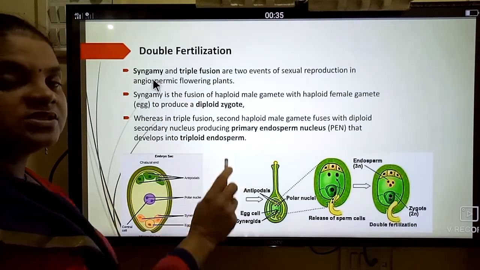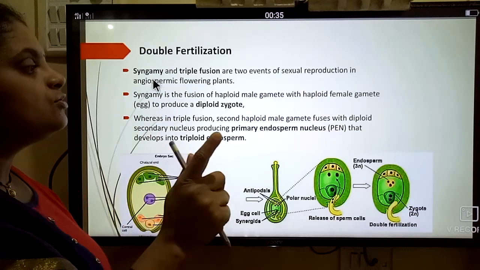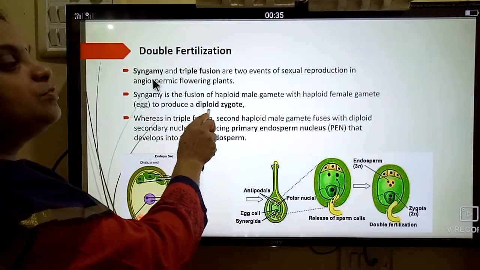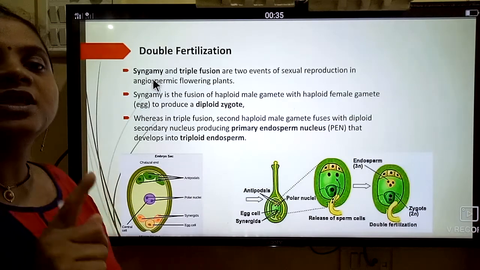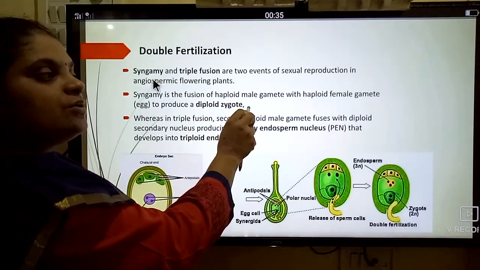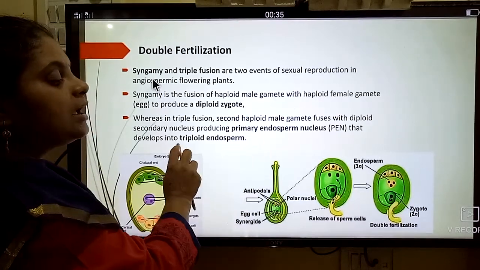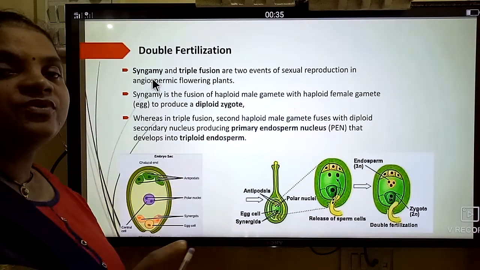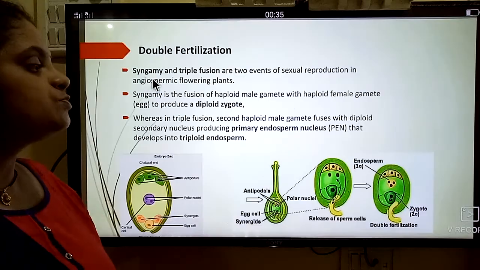The triploid endosperm nucleus is the first cell of the endosperm, and the diploid zygote is the first cell of the embryo. So what is that? The diploid zygote is the first cell of the embryo and the triploid endosperm nucleus is the first cell of the endosperm.